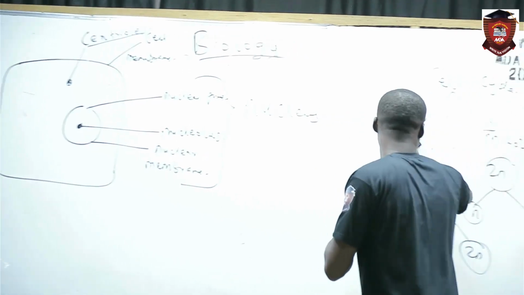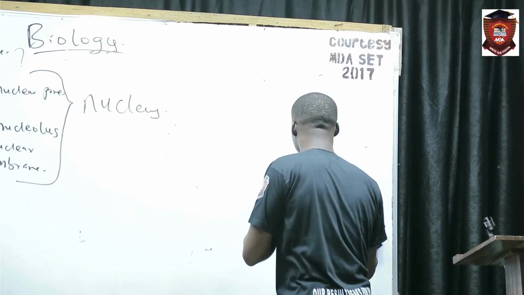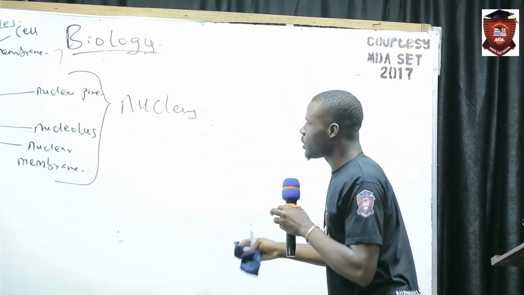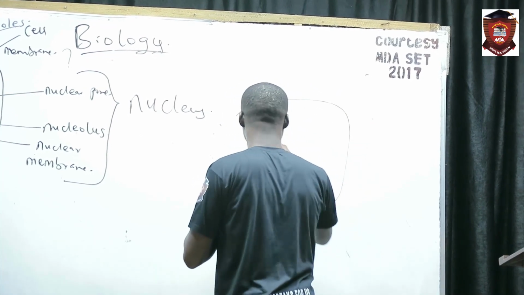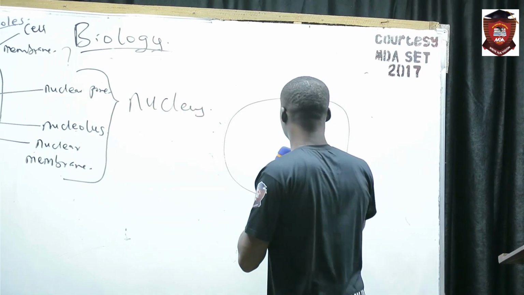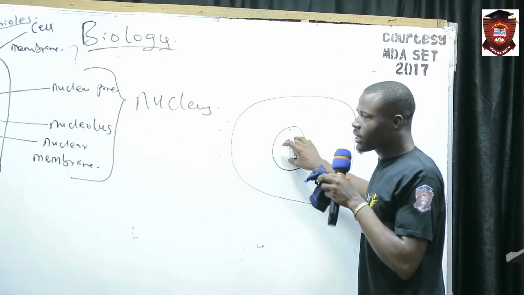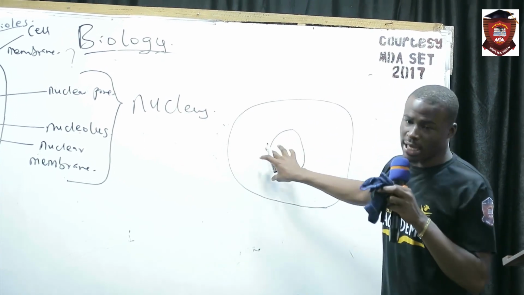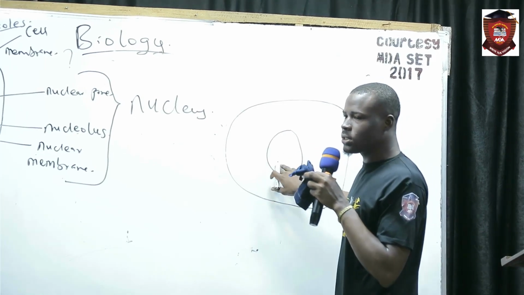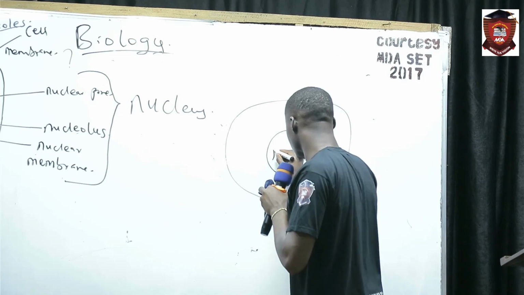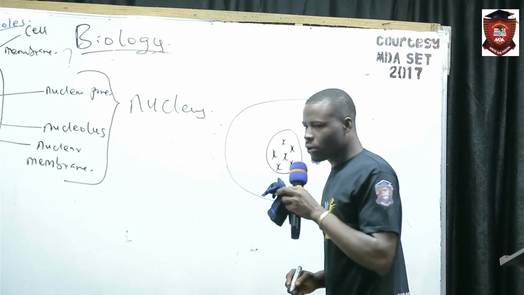Let's make another diagram here, because we need to really understand what happens in mitosis. We are bringing the nucleus to the center, and let's assume that in this nucleus you see chromosomes.